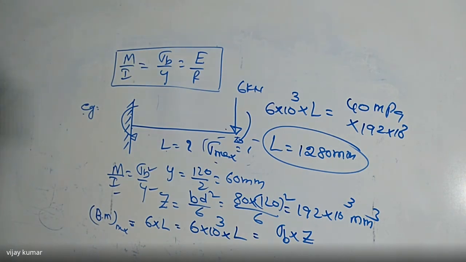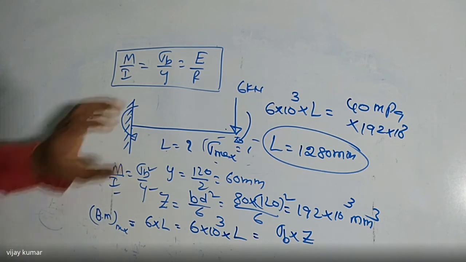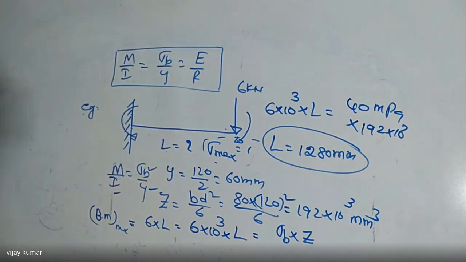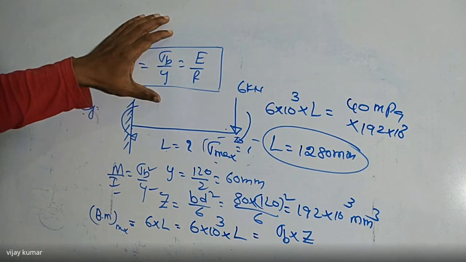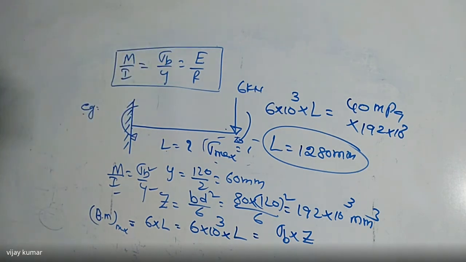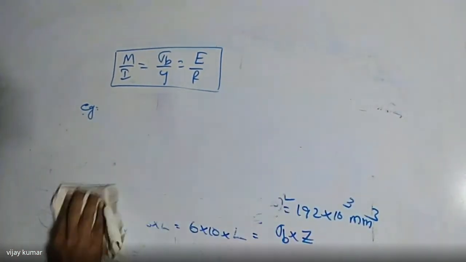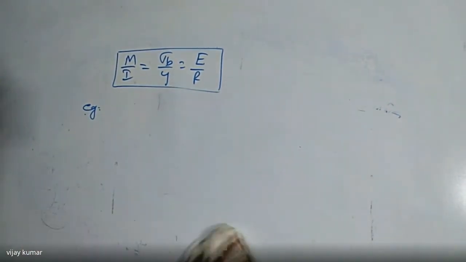So I want to ask one more question here. This equation is valid for which beam? Is the beam having a uniform cross section or a varying cross section? Tell me. If the area of cross section varies from point to point for a beam, for example, this equation is valid for both cases also.